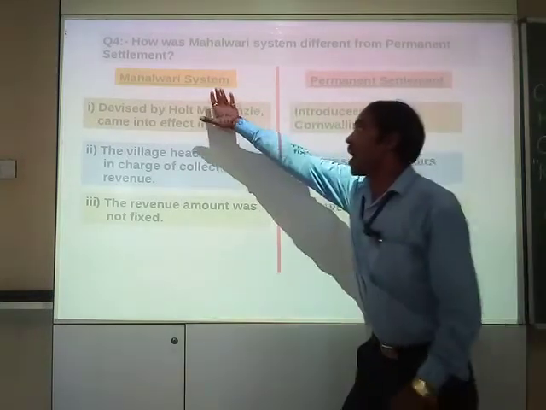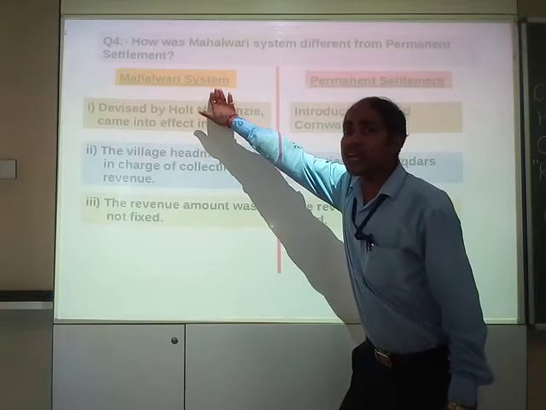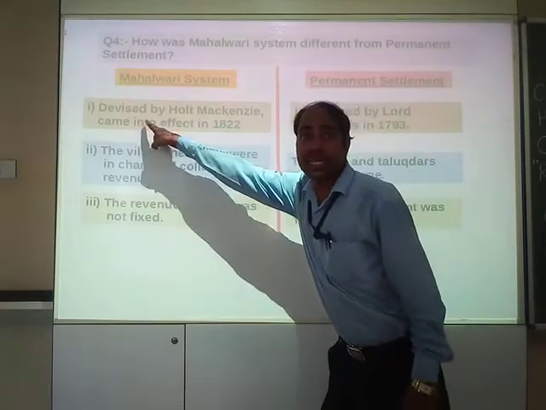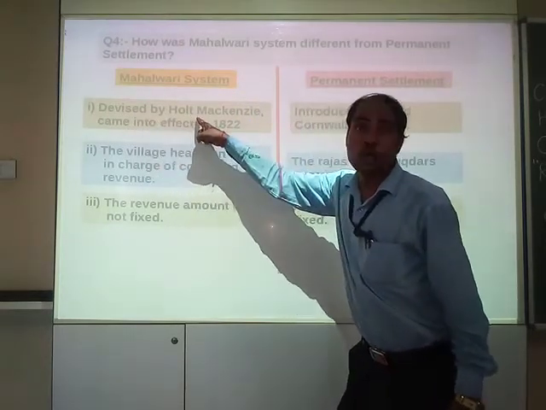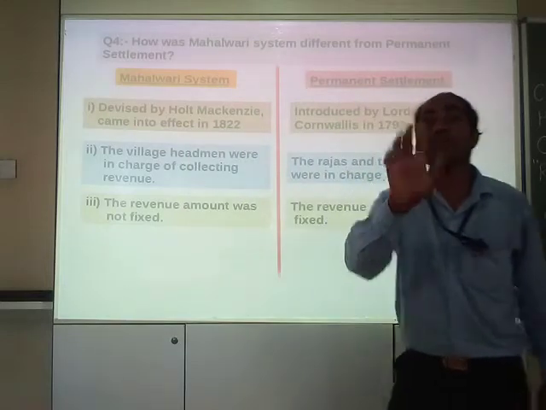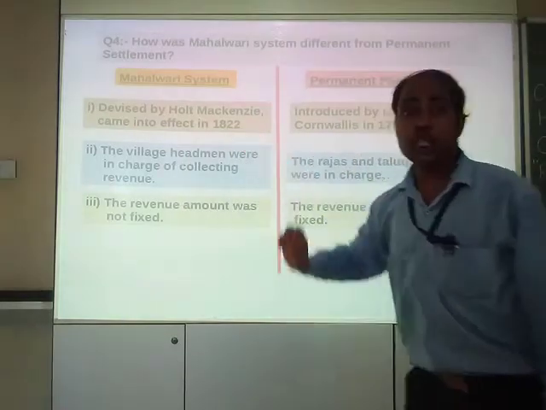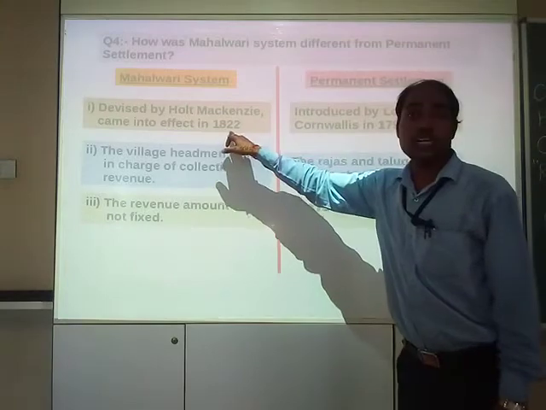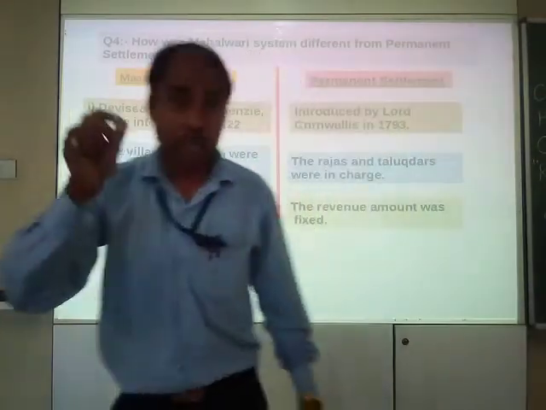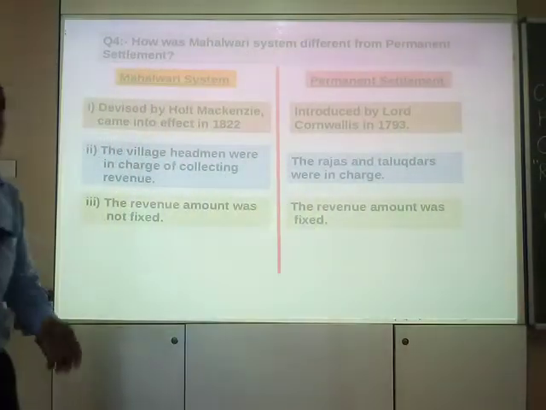Now, as far as the Mahalwari system is concerned, it was devised by whom? Devised by Holt Mackenzie, in 1822 it came into effect. I have already given you this in the notes also.